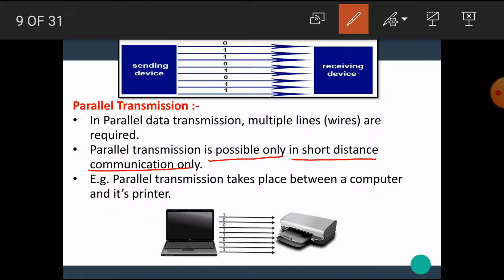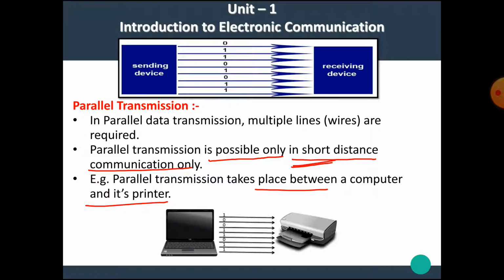Practically it is impossible. Hence parallel data transmission is not possible in long distance communication. It is only possible in short distance communication. For example, parallel transmission takes place between a computer and its printer.